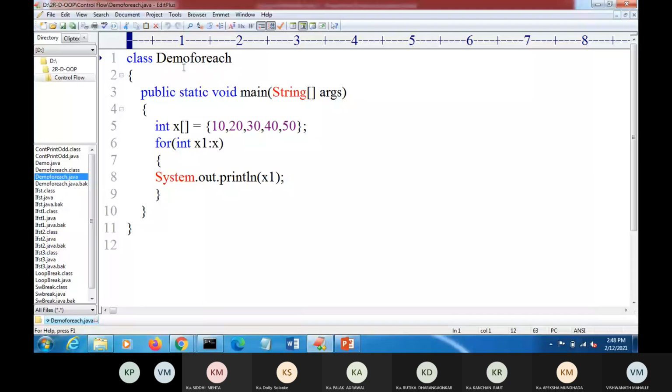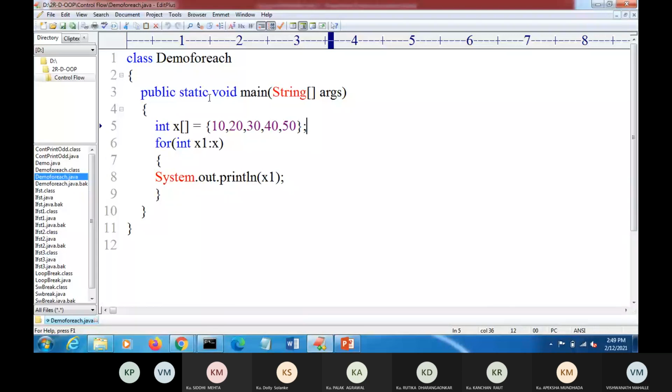Class demo for each, and inside this I have declared one array x, and initialized it with some elements: 10, 20, 30, 40. Here I have written for integer x1 colon x, and then system.out.println x1. Now this program will print the elements of an array.